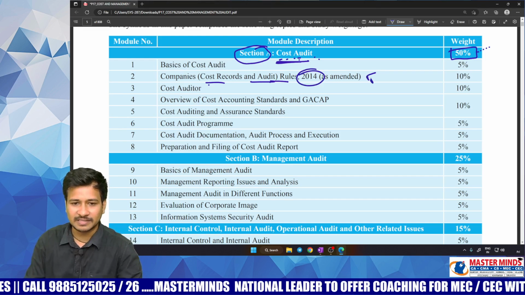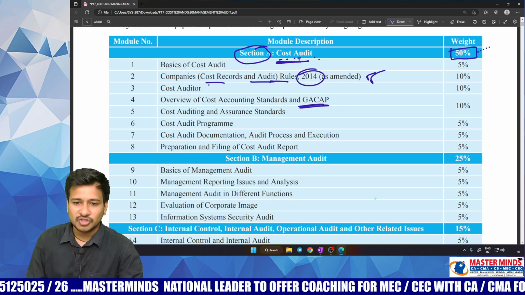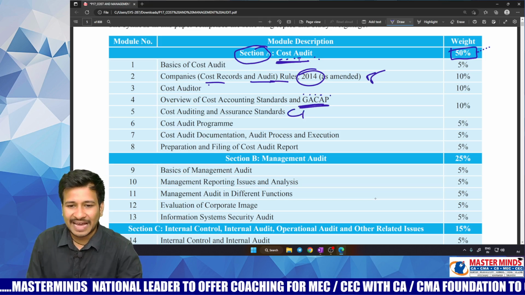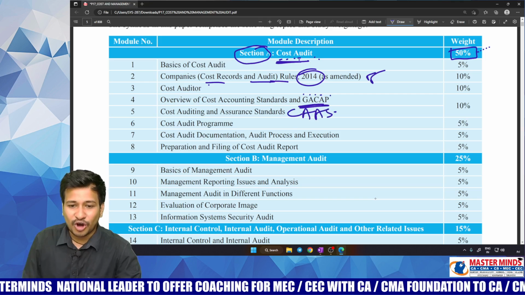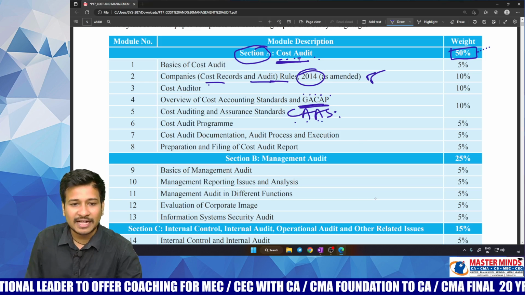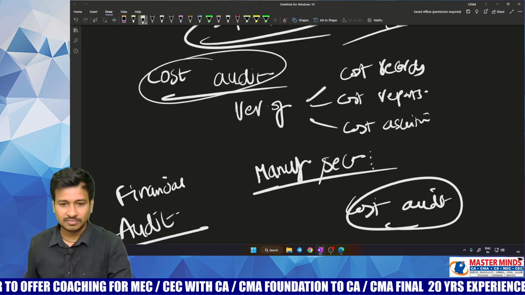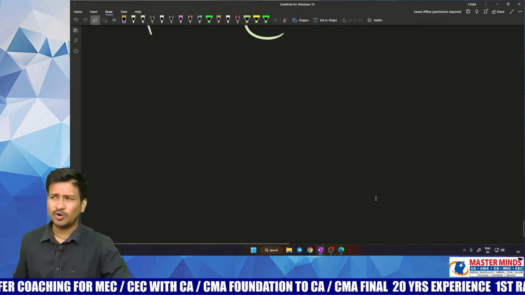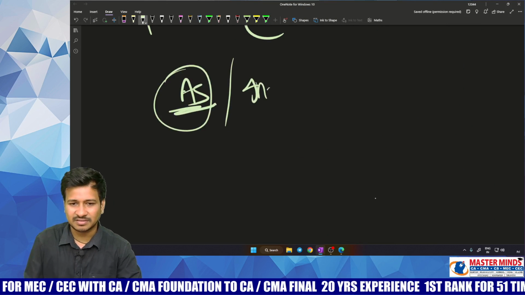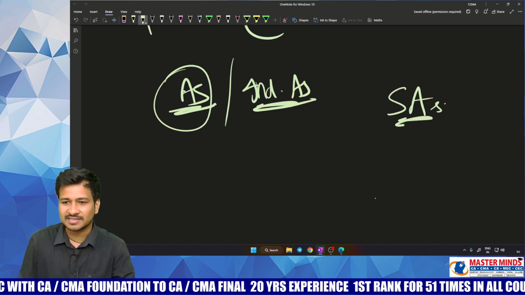You will be learning these, and also GAAP, Generally Accepted Cost Accounting Principles, CAS, Cost Accounting Standards, and the Cost Auditing and Assurance Standards. I hope you all know accounting standards or Ind AS, and also SAs, standards on auditing.